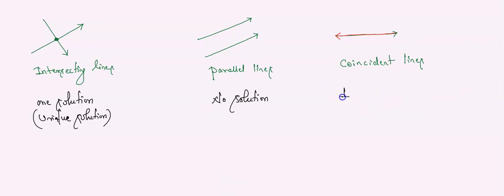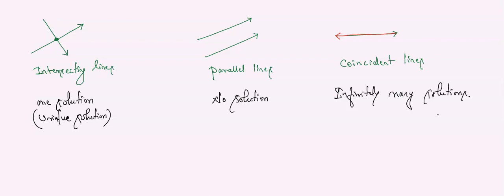Got it? Hence what can we say? Infinitely many solutions. Infinite means you can't count at all, right? Did you understand the characteristics of these three pairs of lines? One is intersecting lines, parallel lines, coincident lines. If they are intersecting, how many solutions do we get? One solution. If they are parallel, no solution. If they are coincident, many solutions.